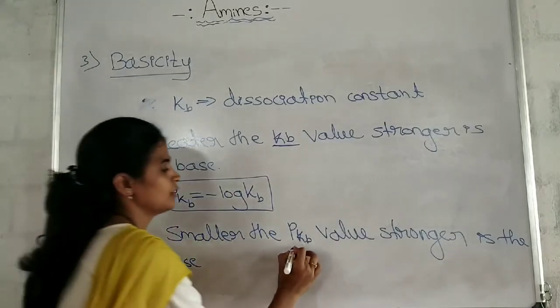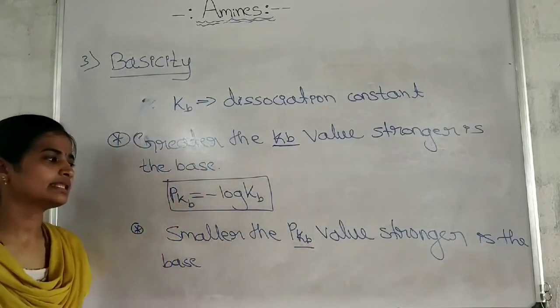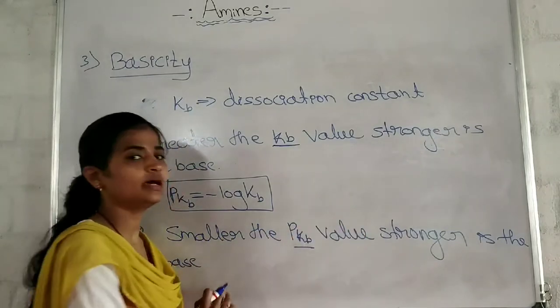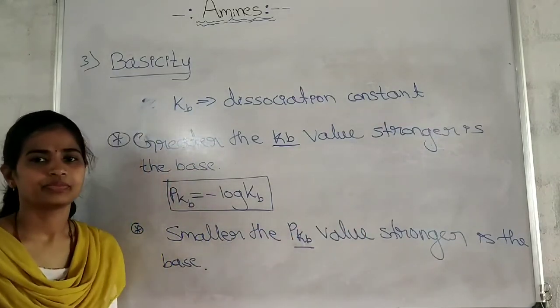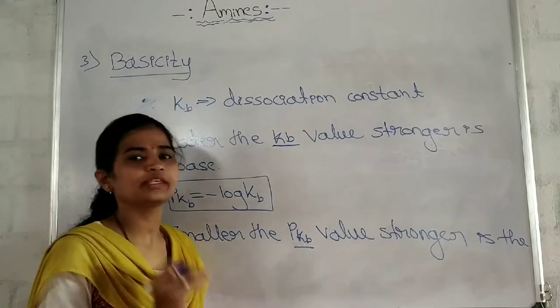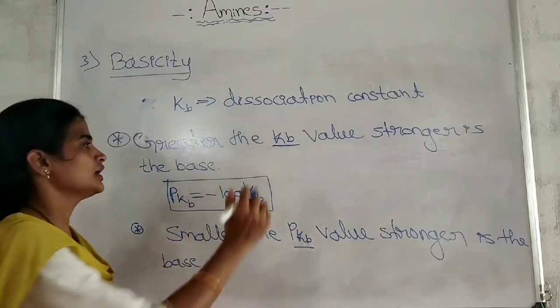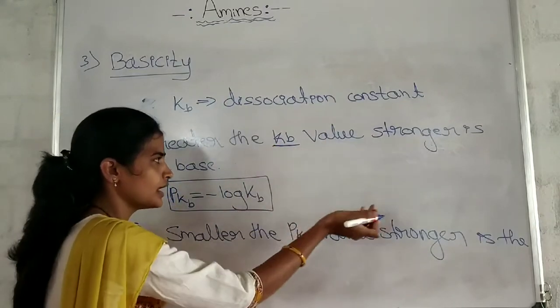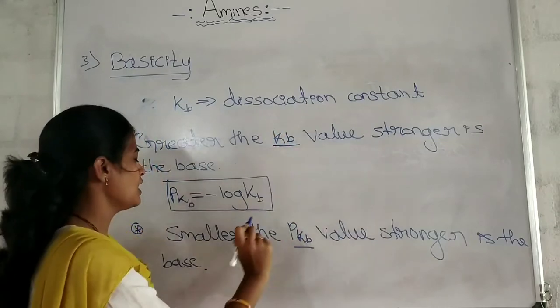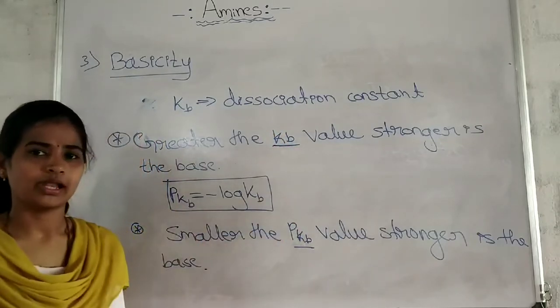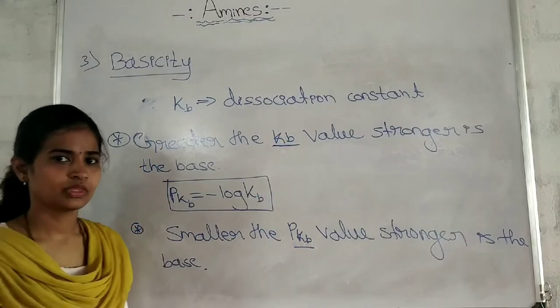Okay, points to be remembered. Smaller the pKb value, stronger is the base. For an amine, if the base is to be strong, it should have a greater Kb value and a smaller pKb value.